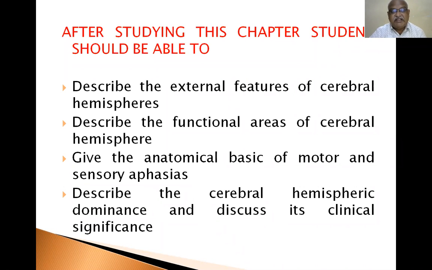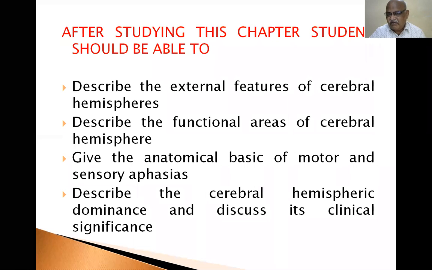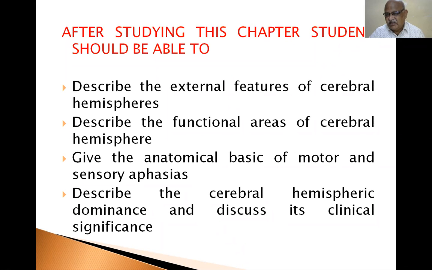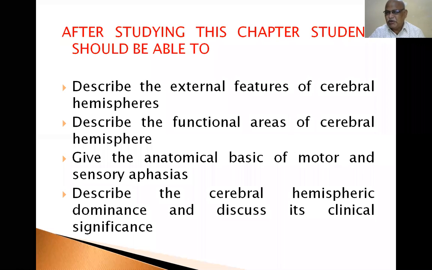Functions like audition, hearing, vision, motor and sensory functions are controlled by a particular area in the cerebral hemisphere. So you must be able to identify and describe the functional areas.